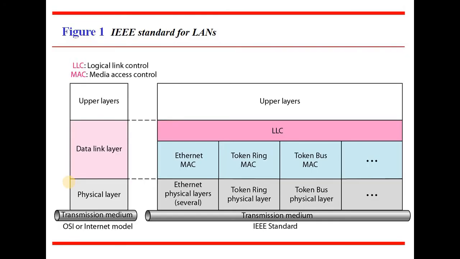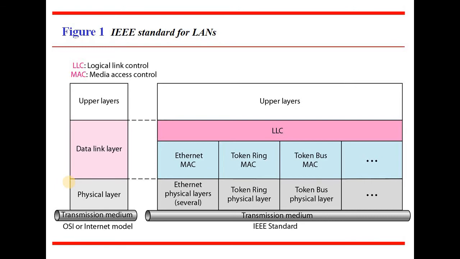Here we are going to study the IEEE standards for LANs, how the LANs are designed, which contain the logical link control as well as media access control. These are the two protocols. So here we start with the OSI or internet model, and in that model we start with the physical layer, which becomes the transmission medium. After the physical layer, the upper layer is the data link layer. Above the data link layer are the upper layers, which start from the network layer, then the transport layer and application layer, but we are going to deal with only the physical and data link layers.